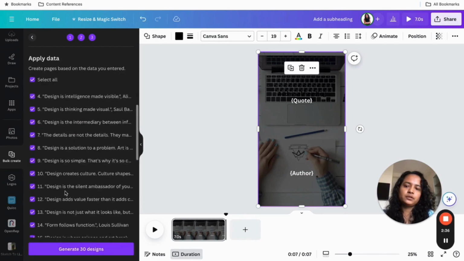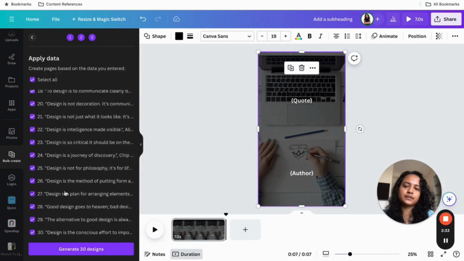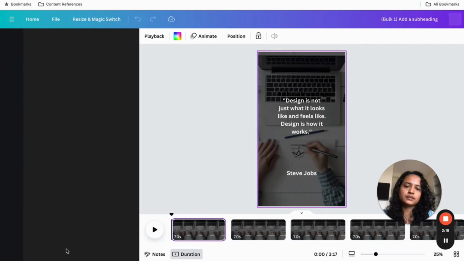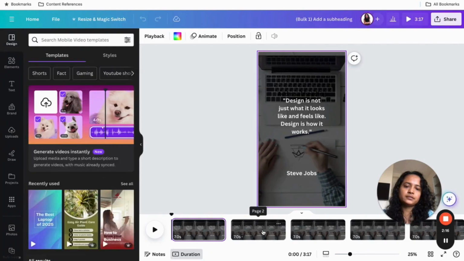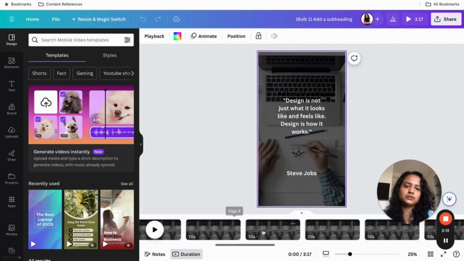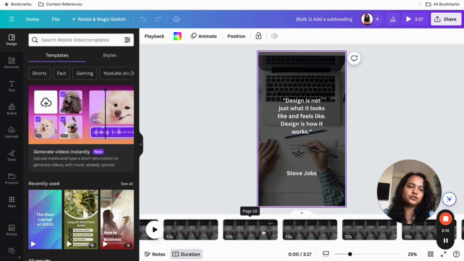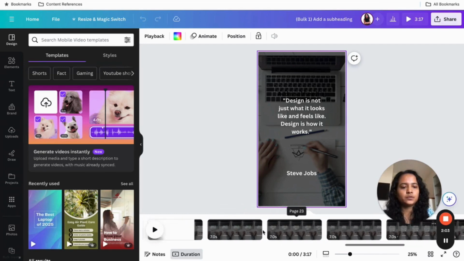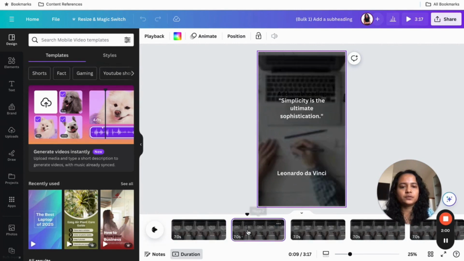So it will show you all the videos that Canva is going to create. So a total of 30 videos. Suppose you think you don't need a particular video, you can just deselect it over here. Alright, and click on generate. So what Canva has done now is replicated the template to accommodate all the quotes that we just added to Canva. Alright, so yeah, that's it.